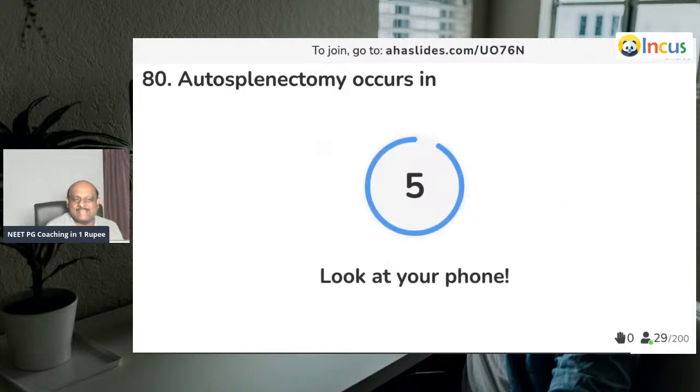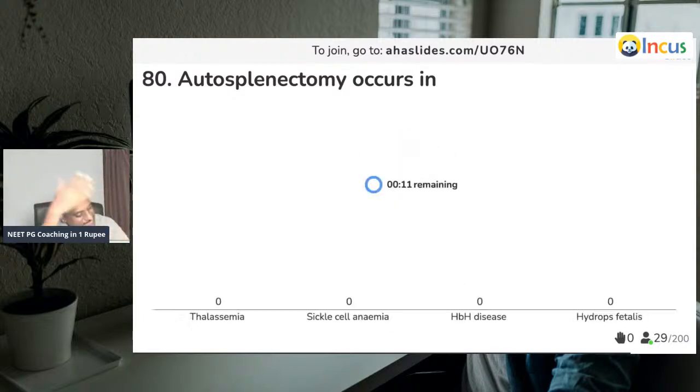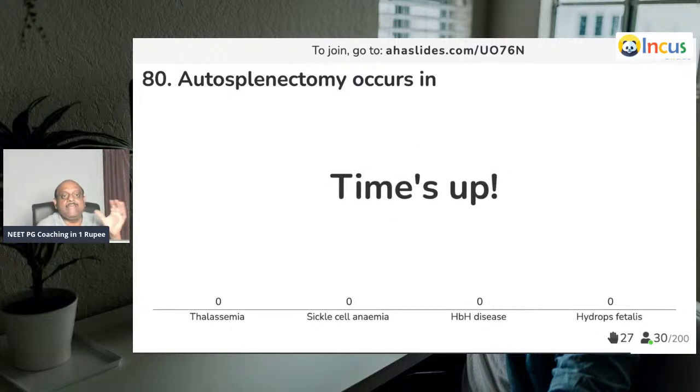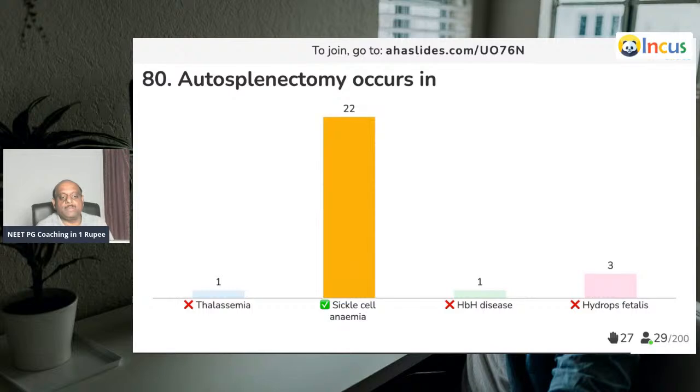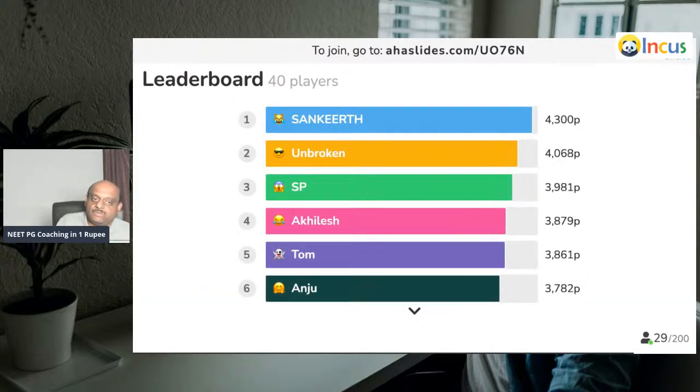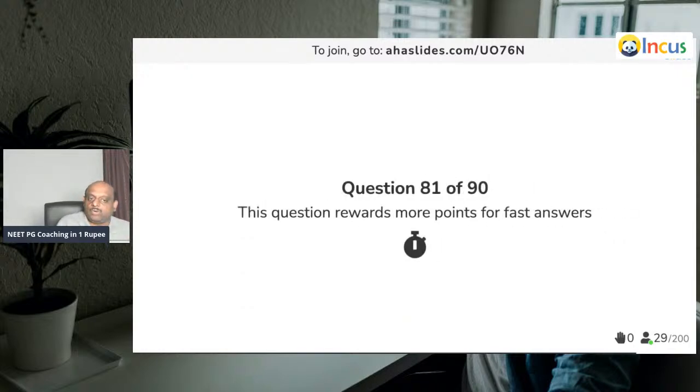Question number 80. Last 10 questions are going to decide a lot of things. Oh, easy question. Everyone will answer this correctly. But still, just to make you happy, because constantly failing is unacceptable, right? So, autosplenectomy. Wow, that is sickle cell anemia is what you need to remember. Very good. Sankit, unbroken, and SP.